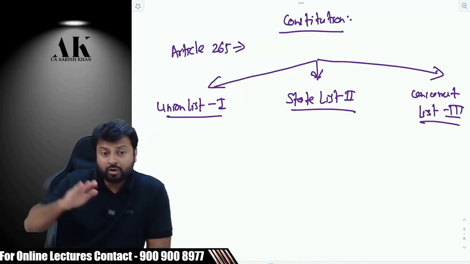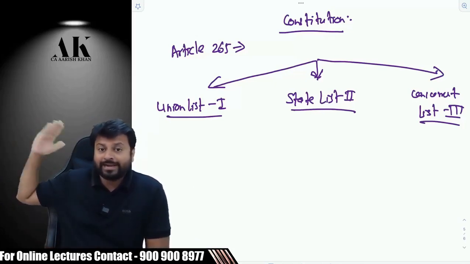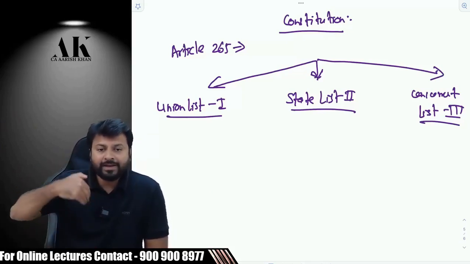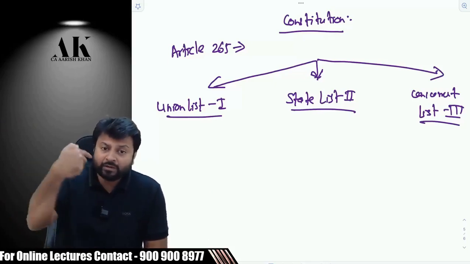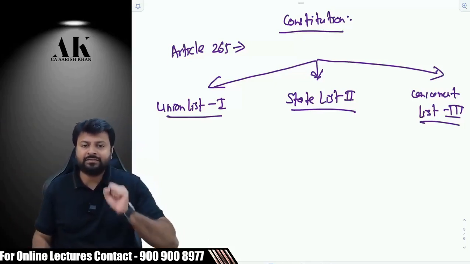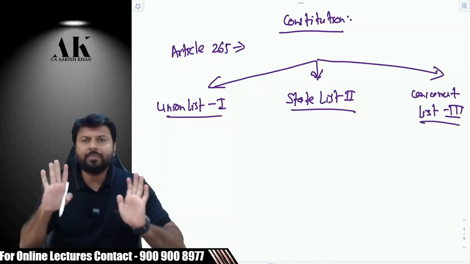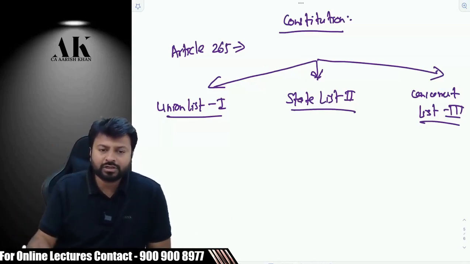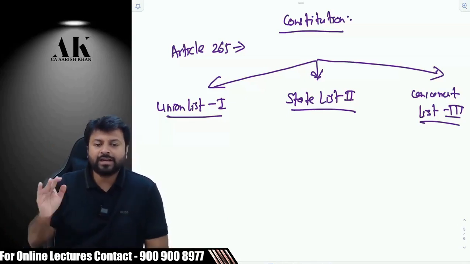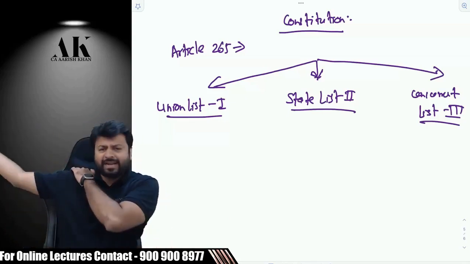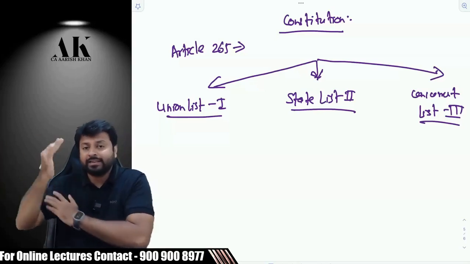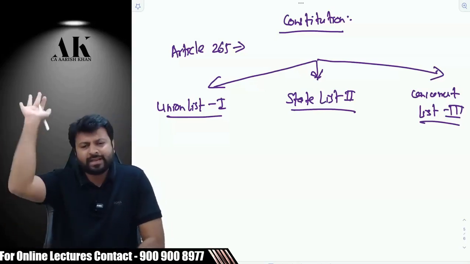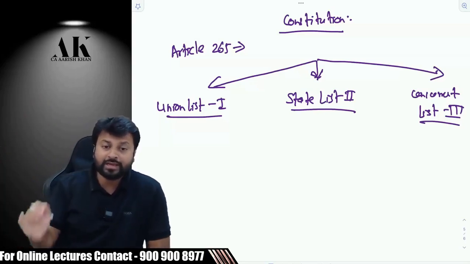Now listen carefully. Go back in time and just think. In 1961, when the Indian government is thinking of bringing a new taxation law, that is the Income Tax Act 1961, should the central government have the power from the Constitution to bring the law or not? Yes or no? Go back to 1961 and stand over there and think. The government is thinking to bring an income tax law. Can they bring any law on their own? No, they need to have a power.